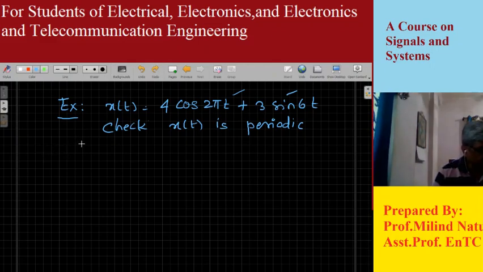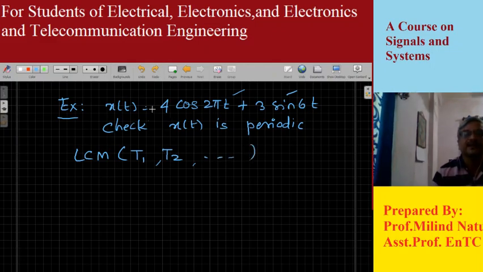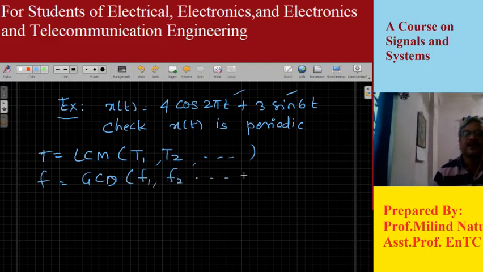First, in order to find the fundamental period of a resultant signal, you have to find the LCM of T1, T2 and so on. In this way you can find the fundamental period of these combinations of signals. Or if you are interested in frequency, then you can take the GCD, greatest common divisor, of f1, f2 and so on.